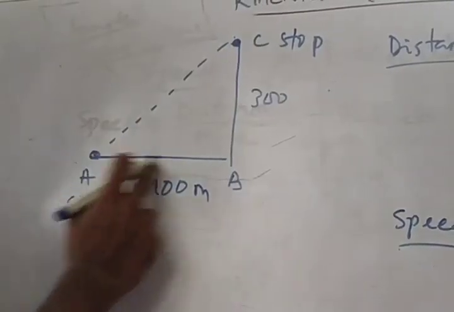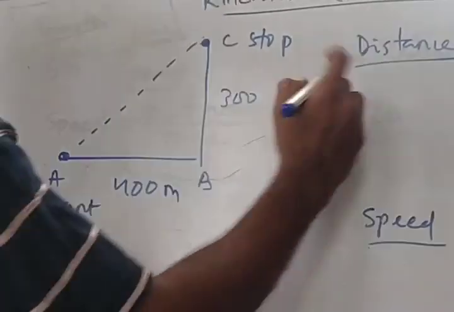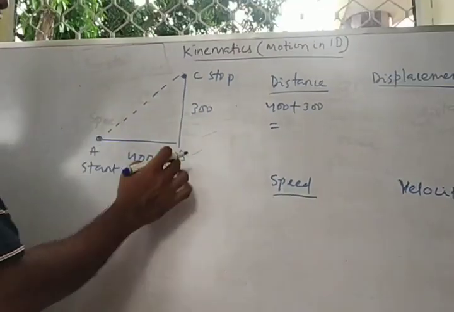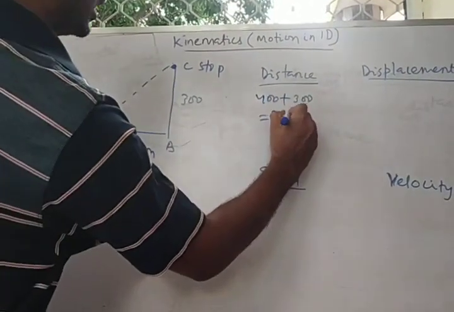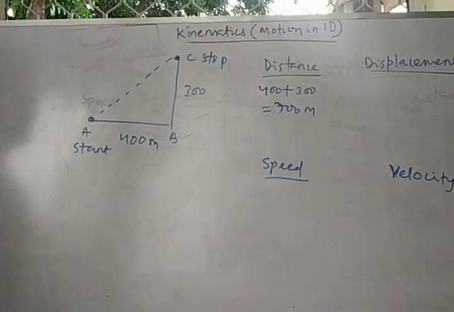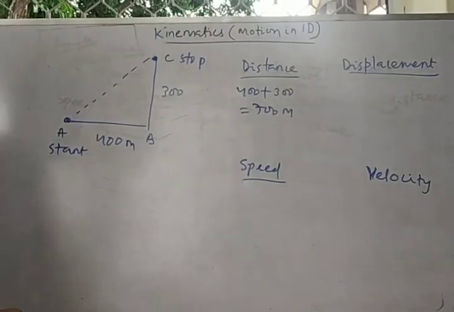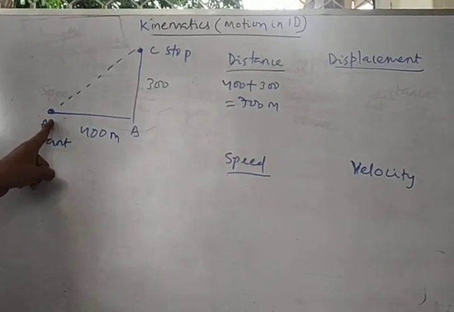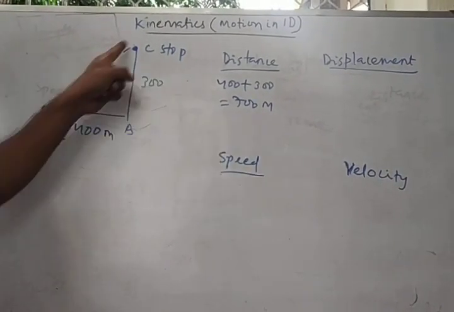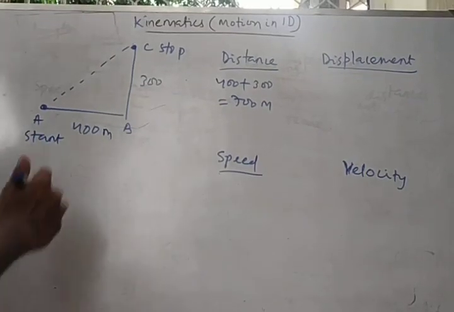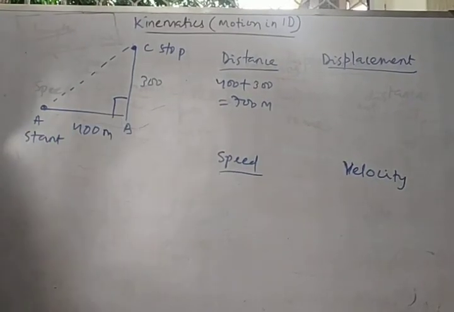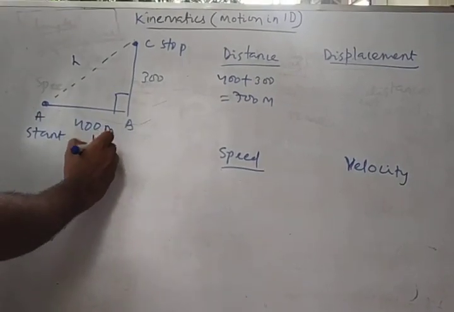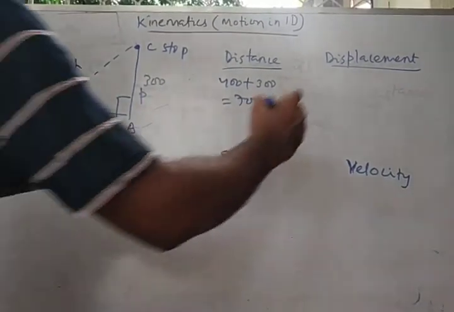So distance is AB plus BC. So 400 plus 300. Directly I am writing because according to the definition, it is the actual path covered in a journey. So that will be 700 meter. So this is distance. Now what is displacement? According to the definition, the shortest distance between 2 points. So between the starting point and ending point, the shortest distance is AC. So you can directly use the Pythagoras theorem. This is 90 degree. And from the Pythagoras theorem you know that hypotenuse square equals base square plus perpendicular square.